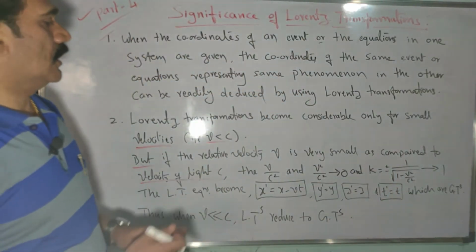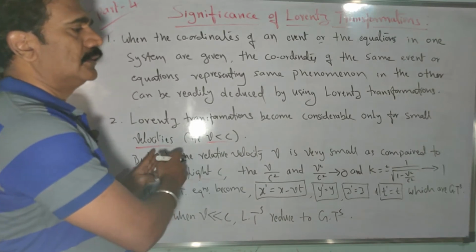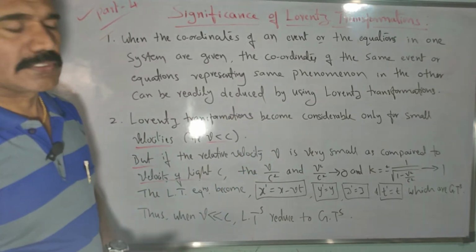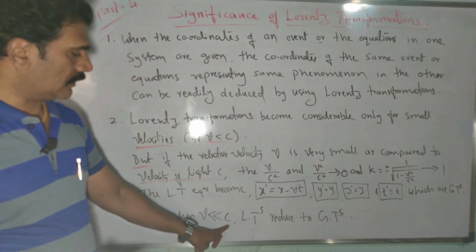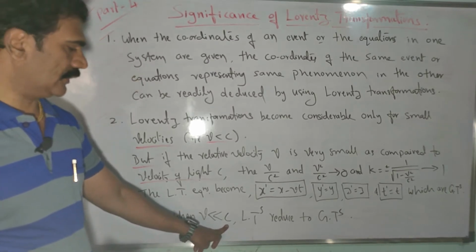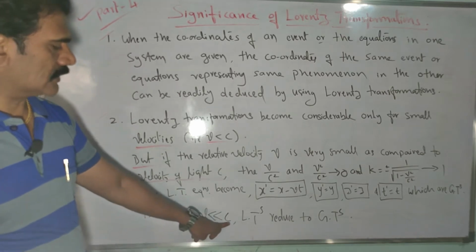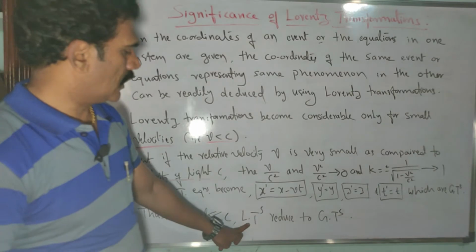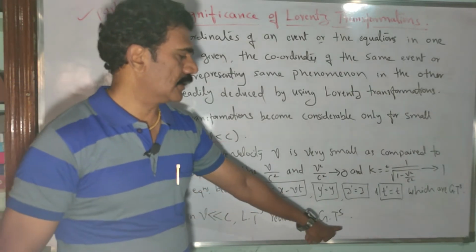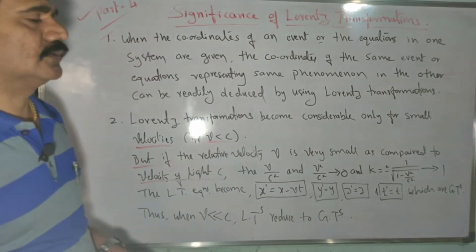That means Lorentz transformation equations reduce to Galilean transformations if you consider the velocity v very much smaller than the velocity of light c. That is why we have the double smaller symbol here. So that condition you should remember.